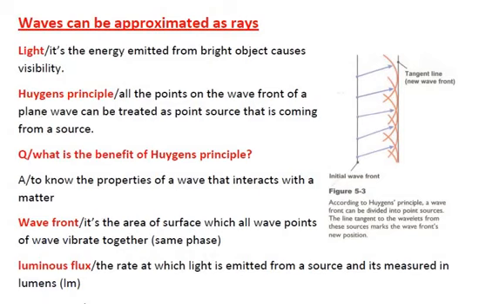You can see here it says light is the energy emitted from a bright object that causes visibility. So as a result of light we can see our surroundings. Let's get to some properties of light. First of them is Huygens' principle.